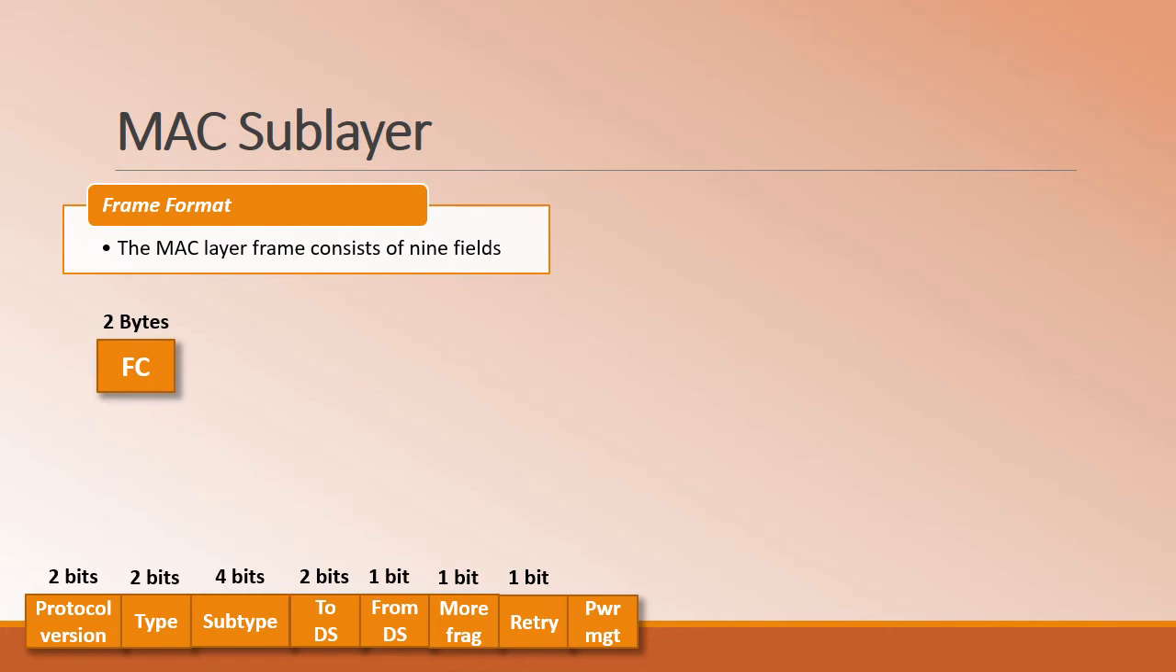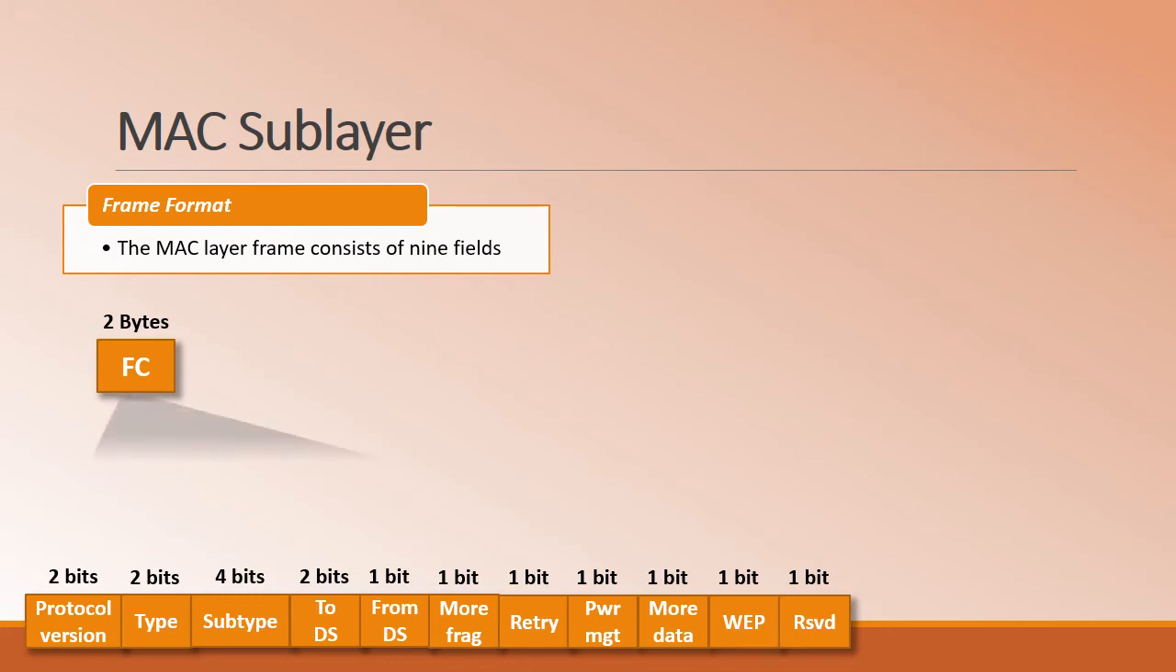When it is set to 1, the station is in power management mode. And the next flag is more data. That means the station has not completed the communication. There is more data to be sent under this particular transmission period. And the next field is WEP, that is wired equivalent privacy, which is the implementation of the encryption. And the last field is reserved, which is 1 bit.